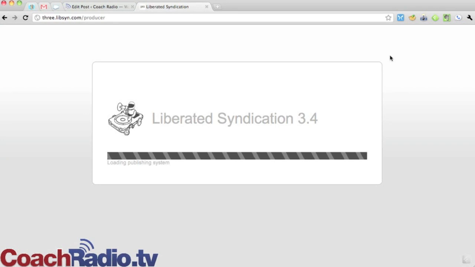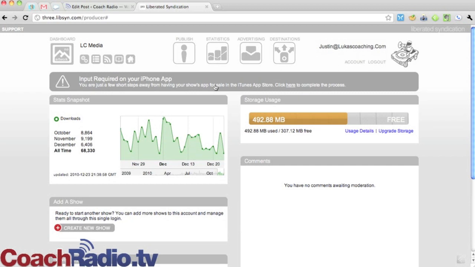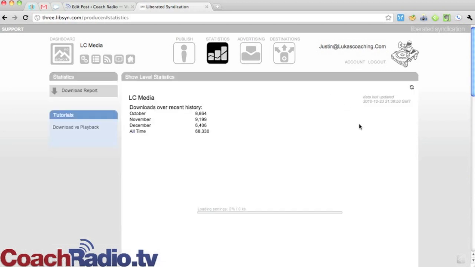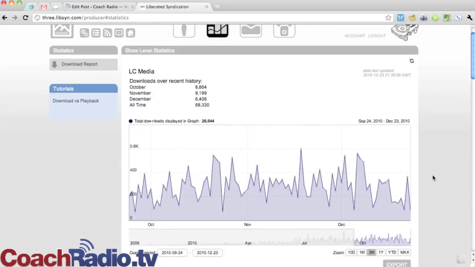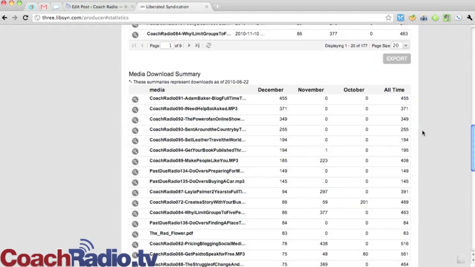Libsyn is a really powerful service, by the way, and I don't use the majority of why they created it. You'll see that I've got stats and everything here on the home page. I can click through, and I can get some long-term stats. In fact, on this chart, I'm going to hit max, and it's going to go all the way back to, I've been using it for just over a year now. I think I signed up in October of 2009, and now we're in December of 2010. So Libsyn.com, they give you really decent stats depending on, I think there's 2 different levels of stats that they give you. Even the intro one for $5 a month will give you stats. They might not be as involved as all of this.